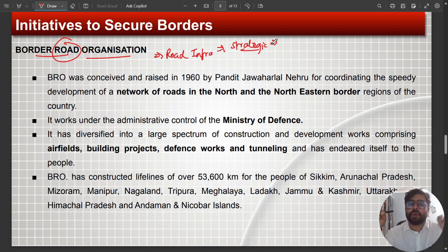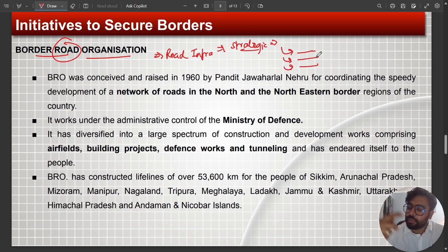So we are right now developing this network of roads around our border so that the mobility of the troops and the connectivity in these areas can increase. Can you guys tell me the important road infrastructure projects like tunnels, highways, or airstrips which are very strategically important to tackle our hostile neighbors? Do let me know in the comment box.